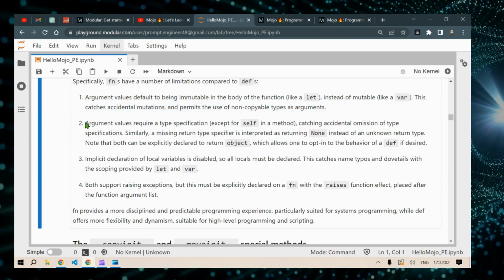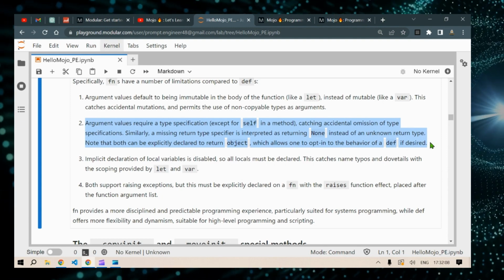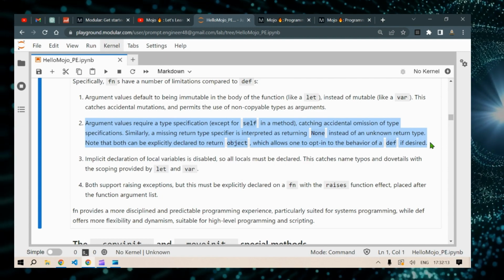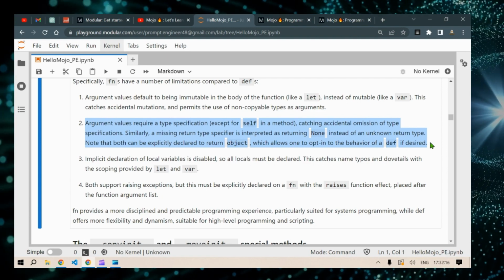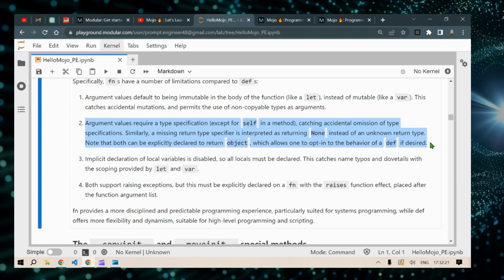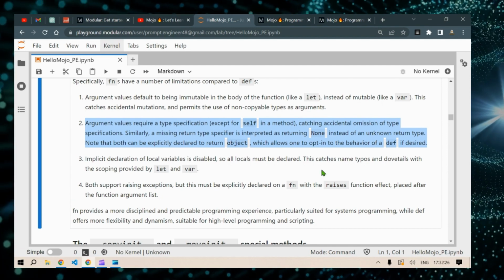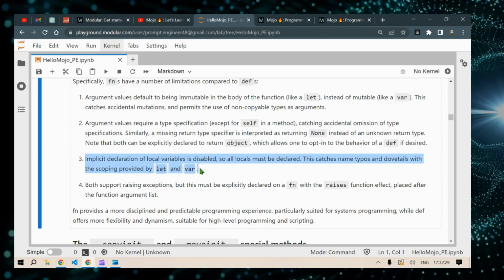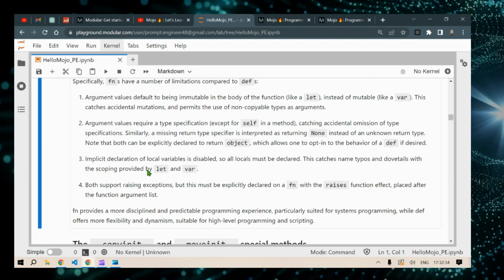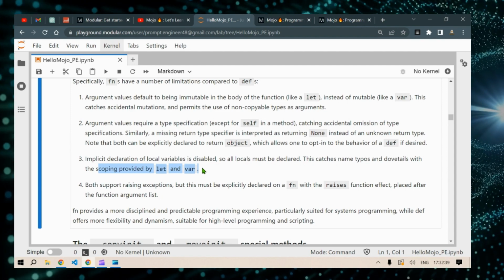Secondly, unlike def, FN requires type specification for argument values, except for the special case of self in a method. This catches accidental omission of type specification, ensuring more robust code. Additionally, a missing return type specifier is interpreted as returning none instead of an unknown return type, further enhancing code clarity. Thirdly, FN disables the implicit declaration of local variables, meaning that all locals must be explicitly declared. This catches name typos and aligns with the scoping provided by the let and var declarations in MOJO.